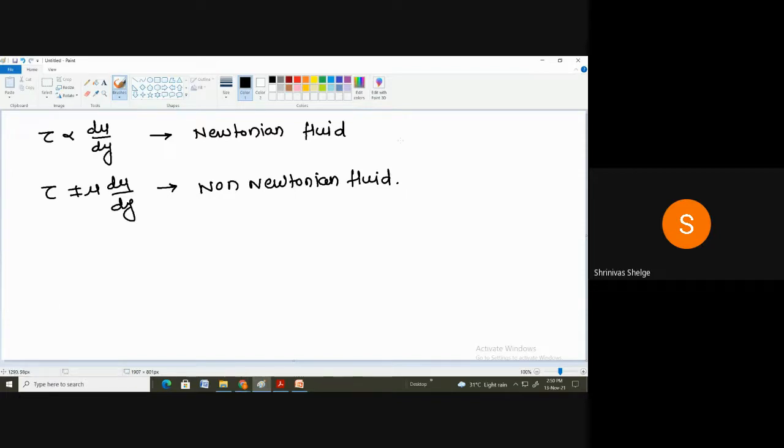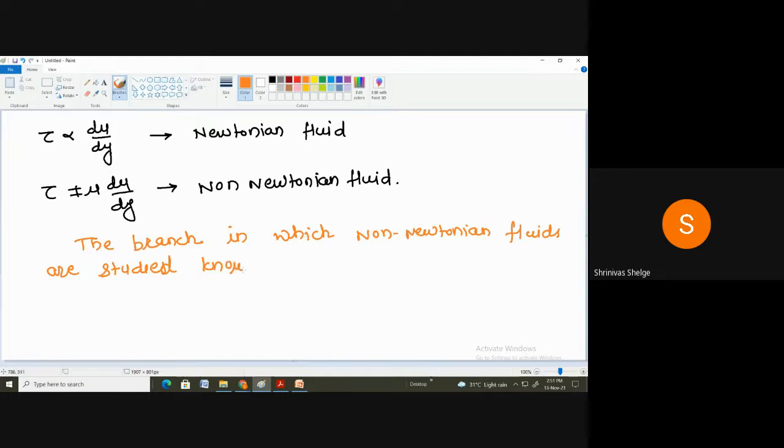And one more thing, remember that the branch in which non-Newtonian fluids are studied is known as rheology.